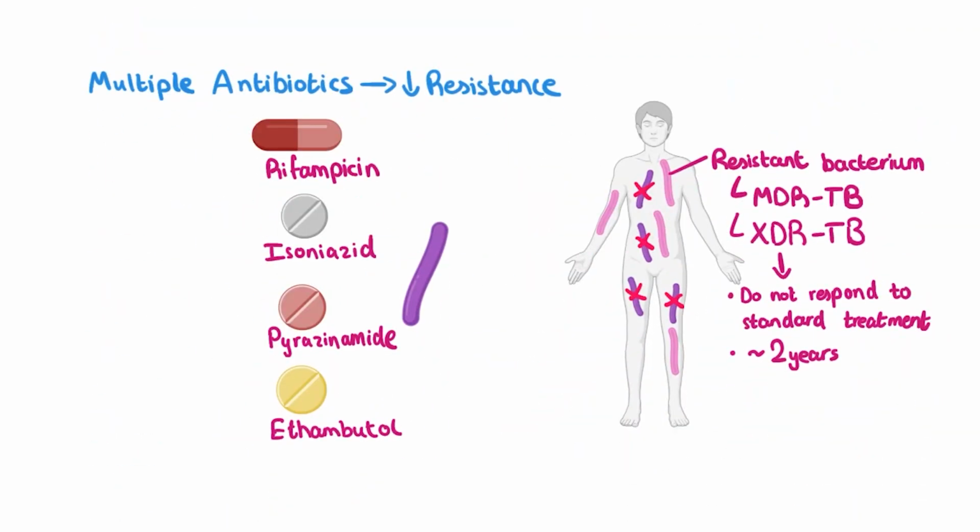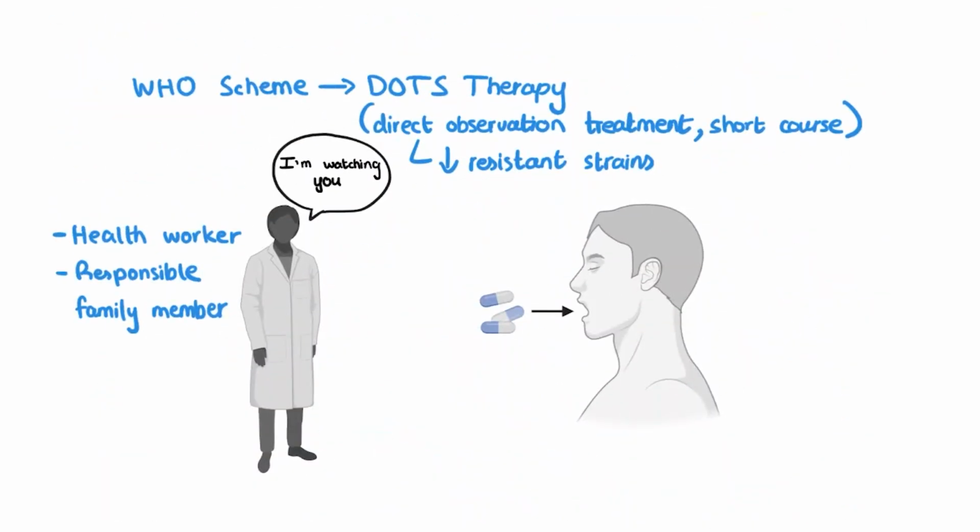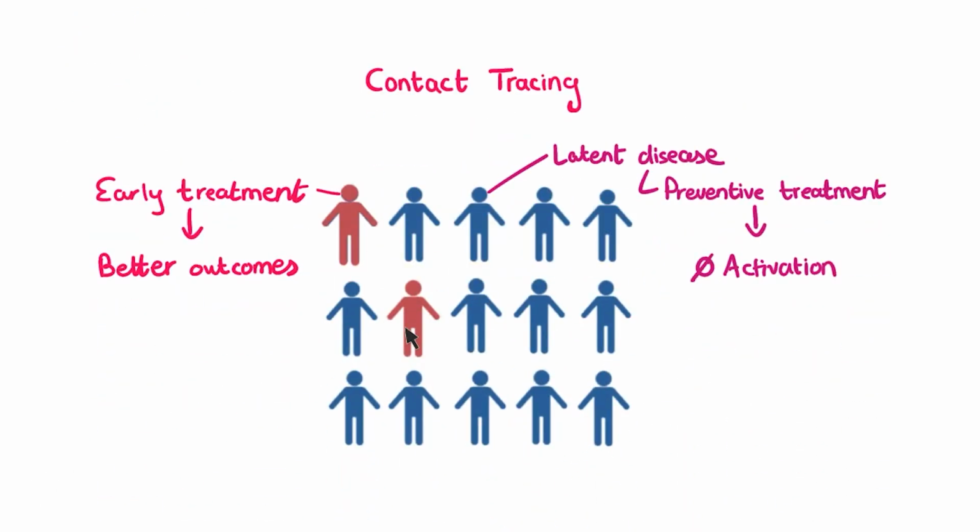Treatment is typically done with a combination of antibiotics, and prevention is typically done by using the BCG vaccine in children. We prevent the development of antibiotic resistance using DOTS therapy, where a person is assigned to make sure that the patient takes their medicine throughout their entire course. Then, if a person tests positive for TB, we use contact tracing to make sure that anyone who may have been exposed is treated promptly.